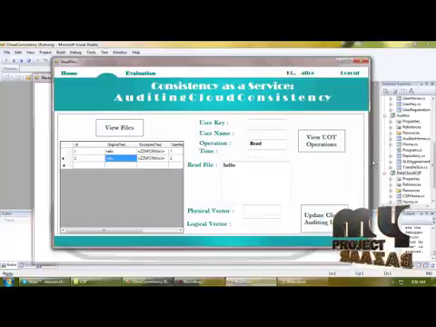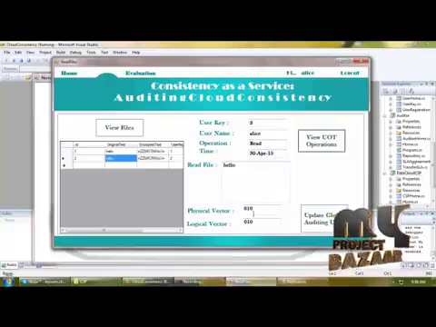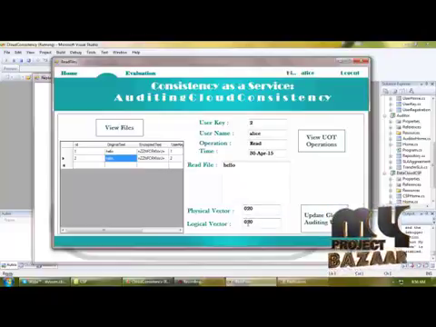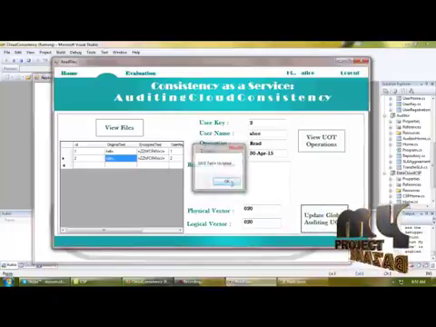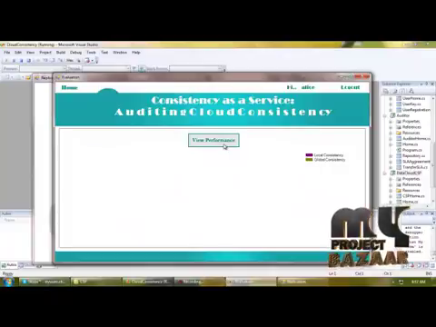We can read the file, and we can view the UOT operation as read, the time of the operation, and the physical vector. We can also update the record here, and we are updating the global auditing UOT, and finally we are evaluating the processes, global consistency and